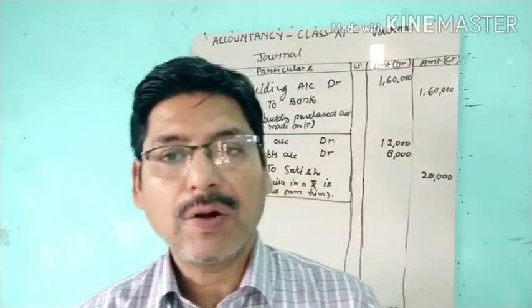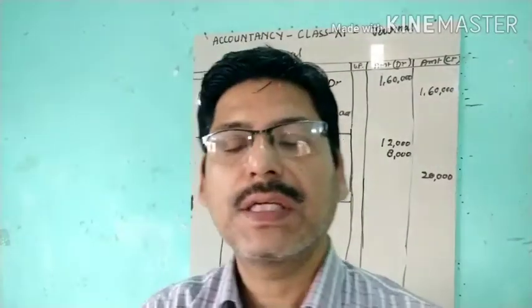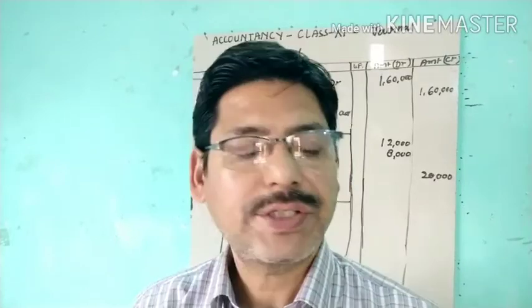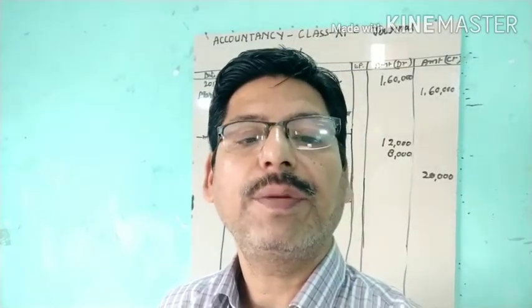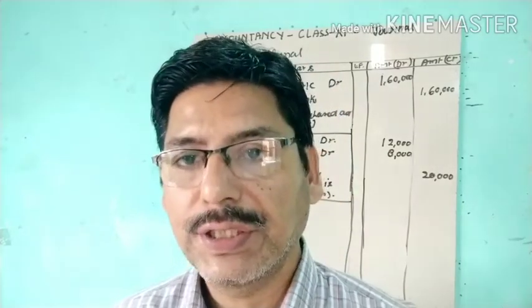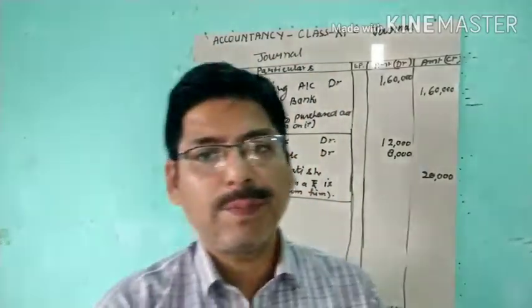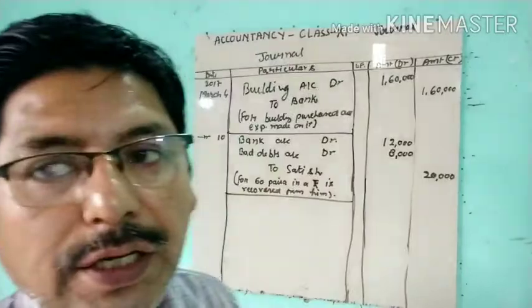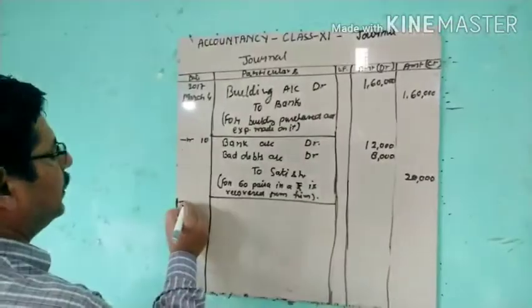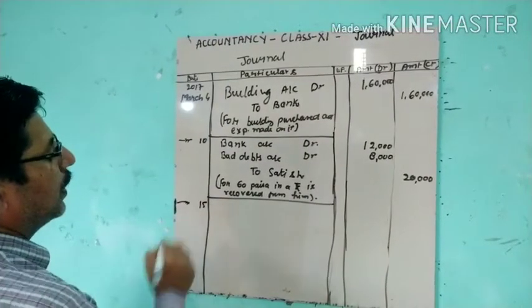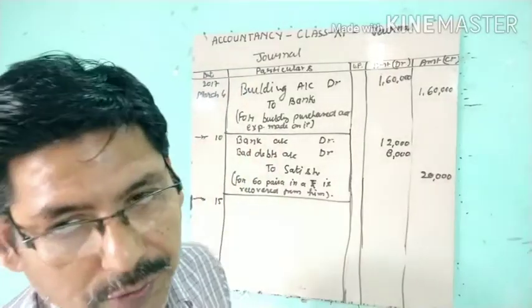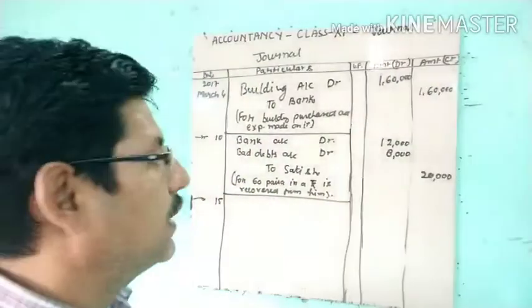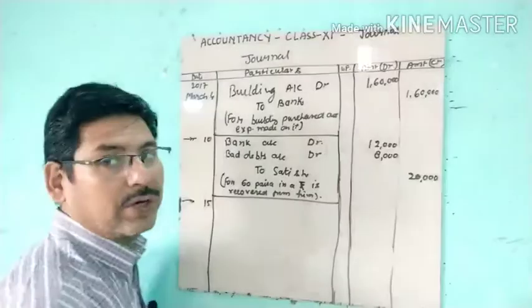Okay, now come to the next transaction. Next transaction says March 15, paid 500 for repairing the office furniture. Now office furniture is repaired on March 15. So here this was old furniture, money has been spent on repair.